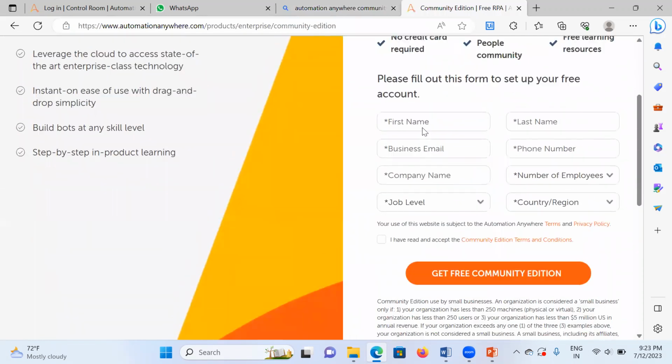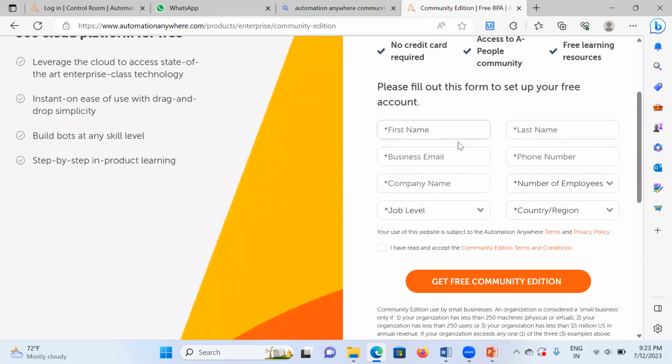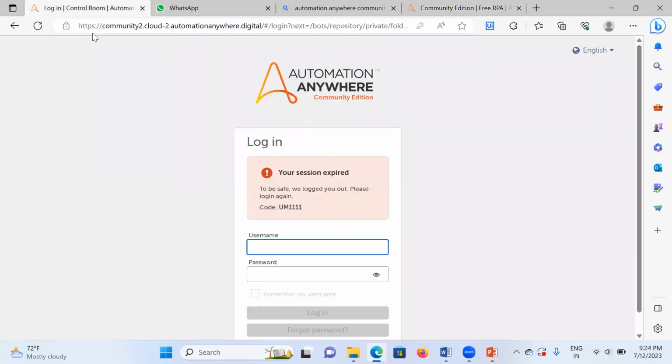Just register yourself by giving the required details and get the free community edition. Once registered, within a minute you will get a link. Some people will get Community One, some will get Community Two cloud. Once you have the details, try to log in.